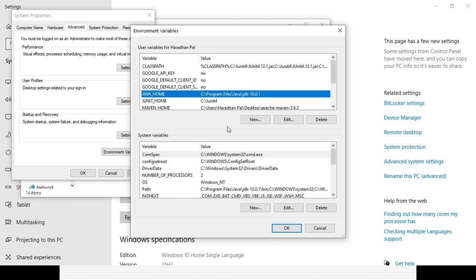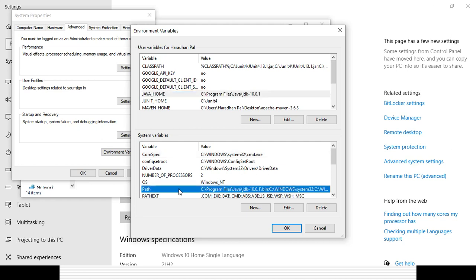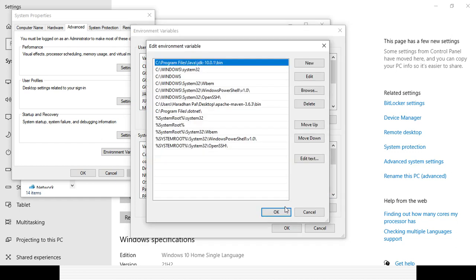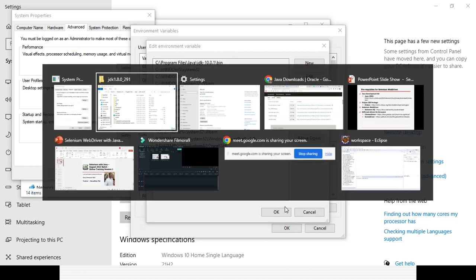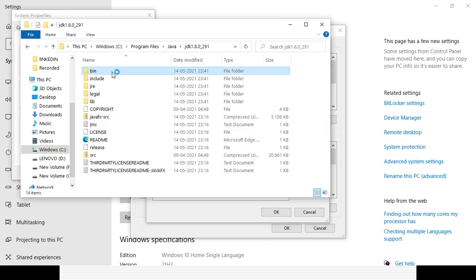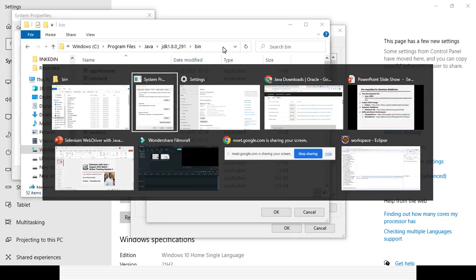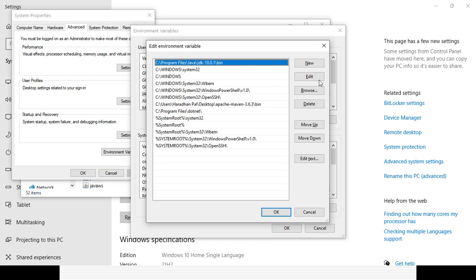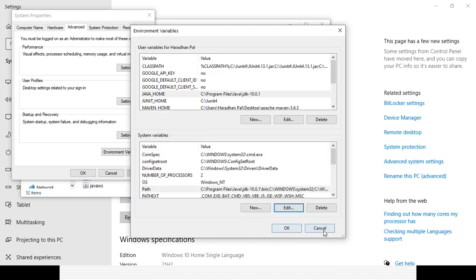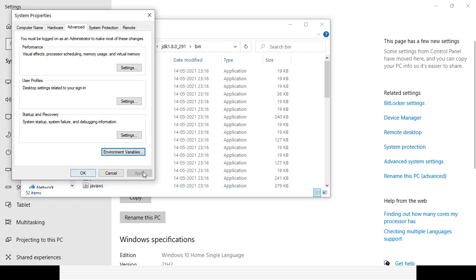Once that is done, there will be a Path variable, already available in the system variables section. Select the Path variable, click Edit, and add the path up to the bin folder. Click New and add it. It's already added here, so I'm not adding it. Then click OK, OK again, then Apply and OK.